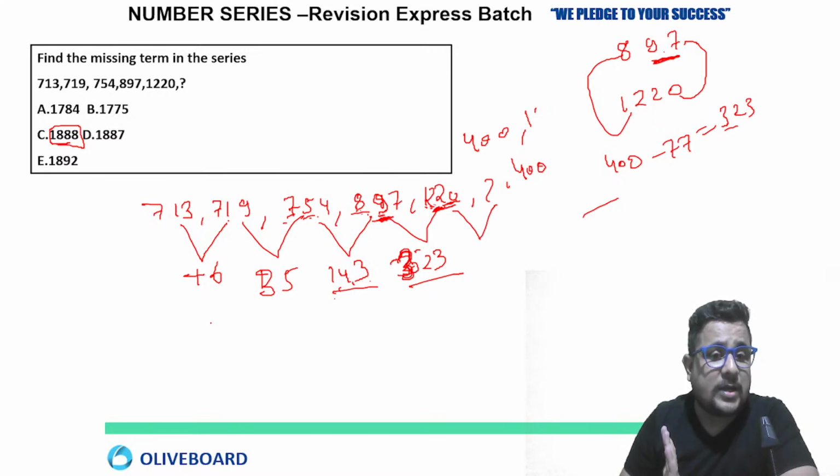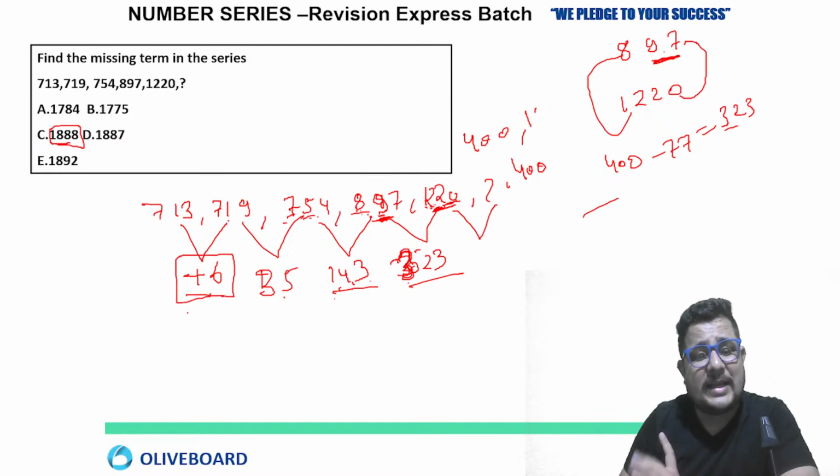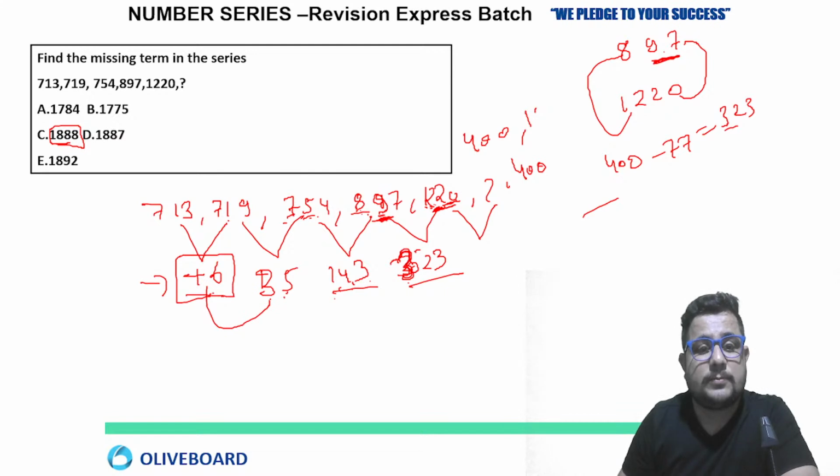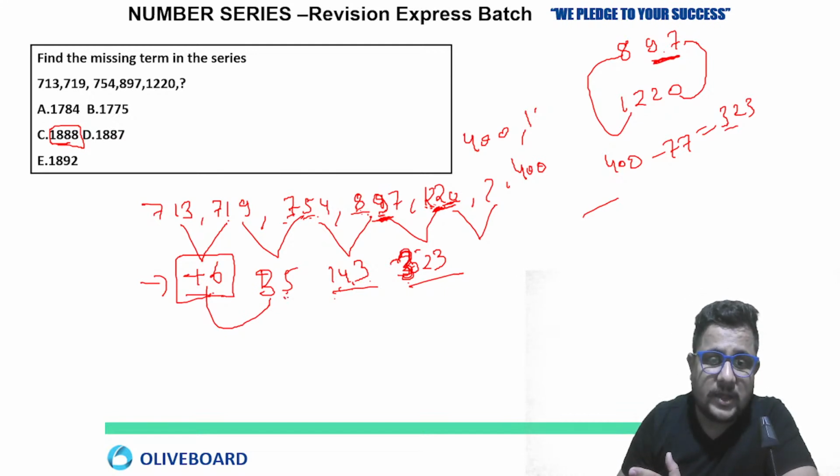So can you find any logic here? 6, 35, 143, 323. The differences are very odd. No square or cube pattern we can see here, or something else. No. Is there any pattern? Yes, there is a pattern. By normal logic, 6, then 35: 6 squared is 36, minus 1, so you get 35. Then 35 squared would be 1225, minus 1, not 209. So it is also not working out.